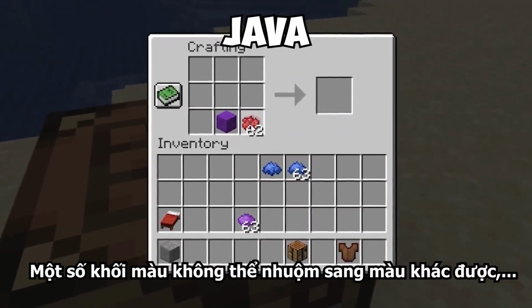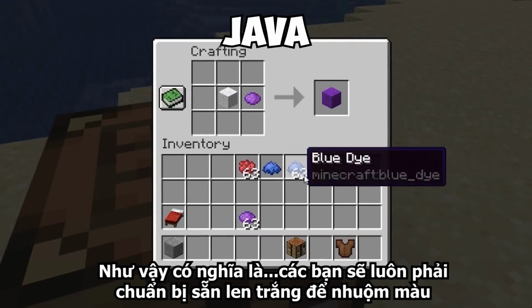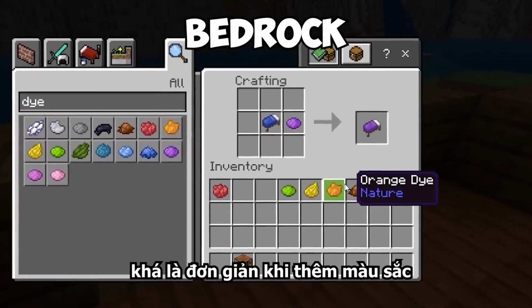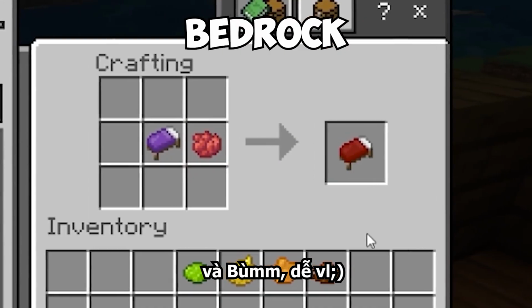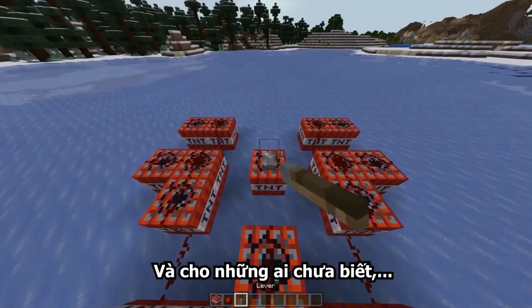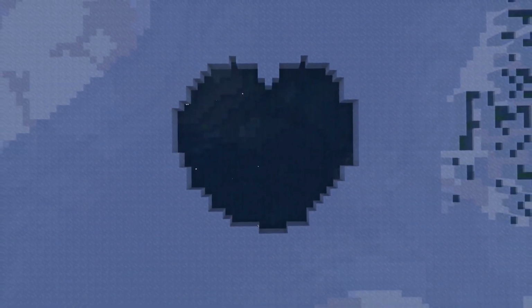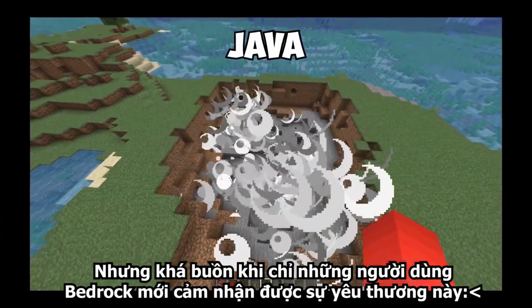You've likely noticed that some colors of blocks can't be dyed into others. And while that usually means we keep white wool on hand, in Bedrock, it's as simple as adding a dye to any color base, and boom, easy as that. You've maybe seen this layout of TNT on Reddit or TikTok before. And for those who haven't, what happens here is that we trigger this redstone and then it explodes in a heart shape. But apparently, only Bedrock users will be feeling the love from this one.